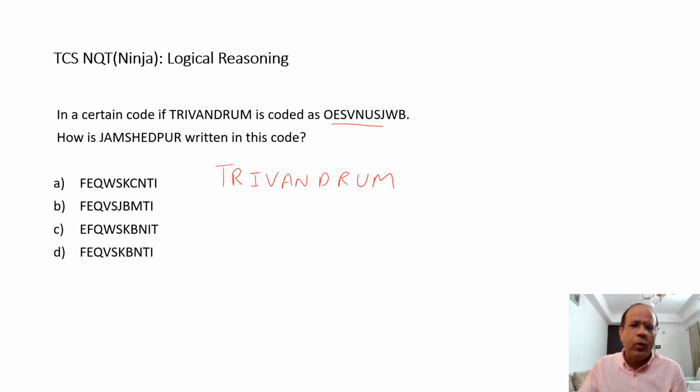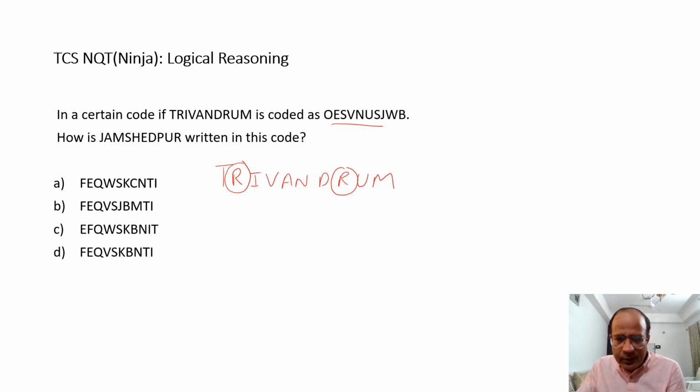Now, what do I realize with the word Trivandrum? Something very peculiar about Trivandrum is that it has two R's, as in it is spelled with two R's. So if I'm writing the code, the code for R would remain the same, so I would have two alphabets which would be the same again.